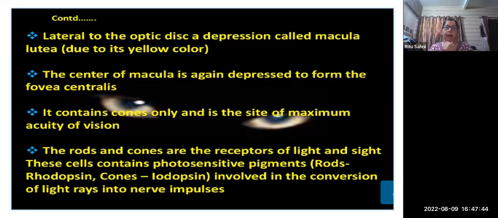Sir was saying that in migraine, some people have photophobia; they don't like bright light. At that time the rods and cones, the receptors of light and sight, become weak. Because of that, they don't want to face bright light, because of the sensitivity of these pigments.